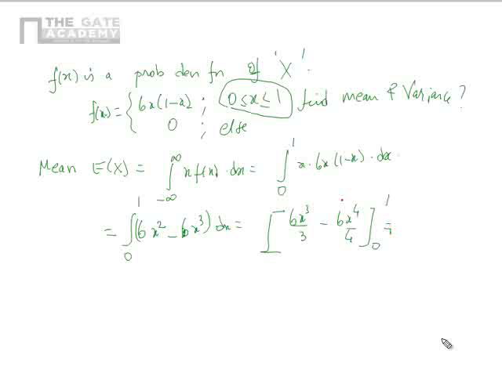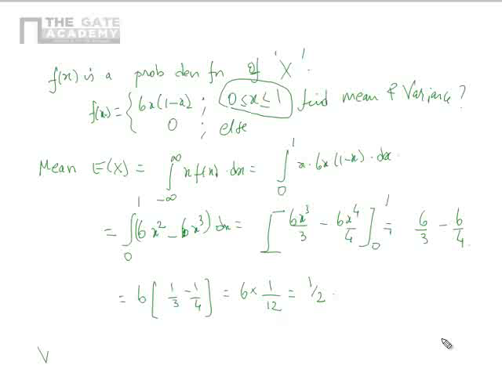When I substitute the limit, I will get 6 by 3 minus 6 by 4. Can take 6 common outside: 1 by 3 minus 1 by 4. This will become 6 into 1 by 12. This is nothing but half. Correct?